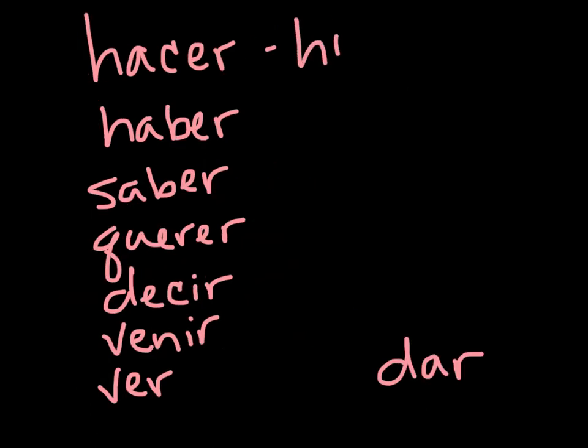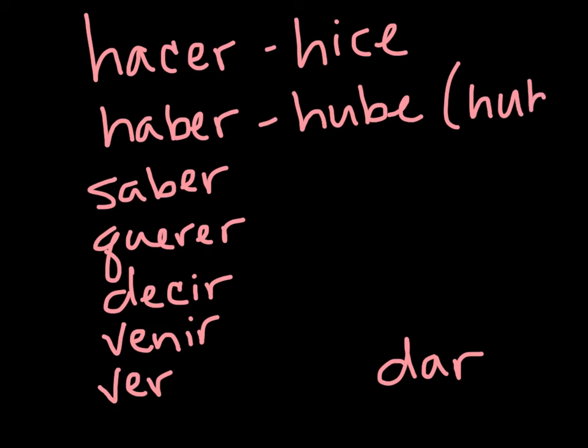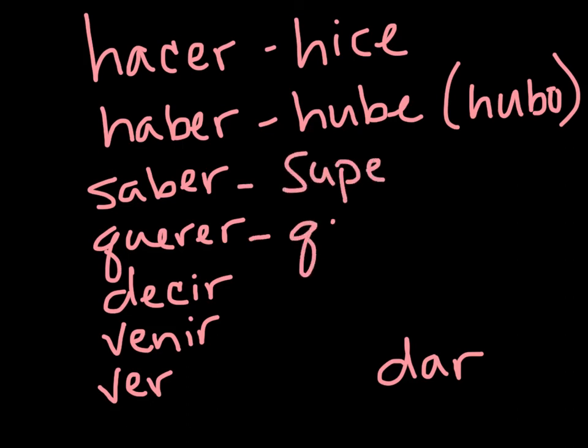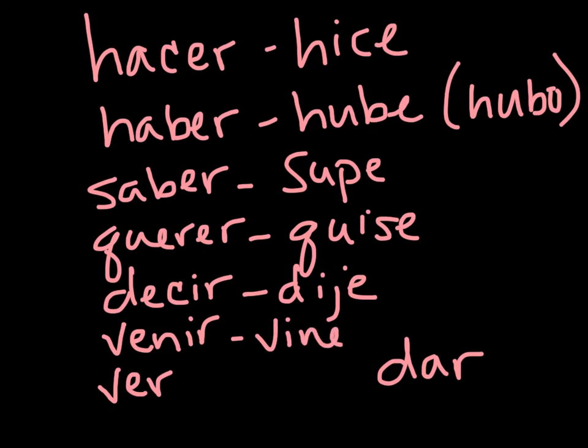Hacer, hice, haber, hube, which you will actually never say. It will always exist in hubo, there was. Never yo form. Saber, supe, querer, quise, decir, dije, venir, vine, ver, vi, dar, di, and as I said earlier, on none of these will you have accents.